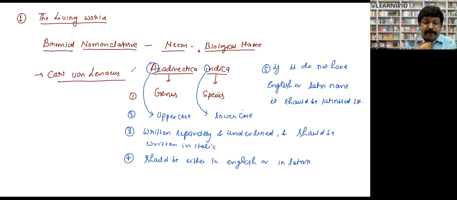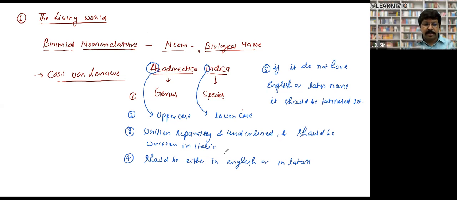That's why, if the name is not in English or Latin, if it's in Hindi, Arabic, Spanish, Russian or Mandarin, you have to Latinize first, meaning you give that organism a Latin name first, then put it in binomial nomenclature. Clear? Yes, sir. Great.